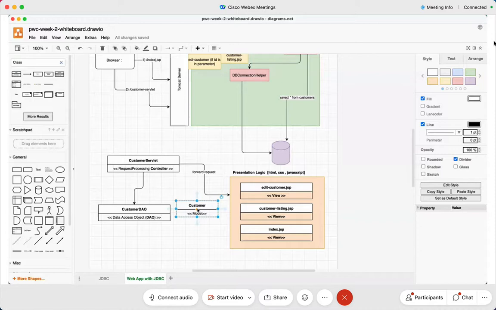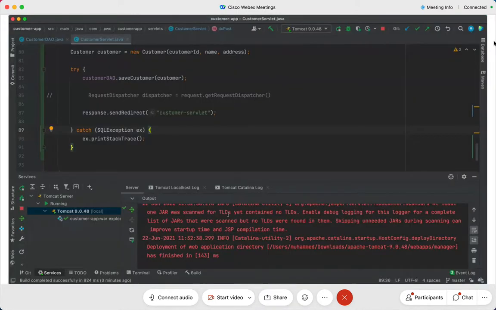Getting the value of ID was part of my request processing. Please understand this. Getting the value of ID is part of my request processing. So suppose the value of ID is incorrect. Suppose I go back here to my Chrome and click on edit, and then I type A here and click on save. Should it work or not? What kind of exception do you think I'm going to get? I'm going to get a number format exception, isn't it?